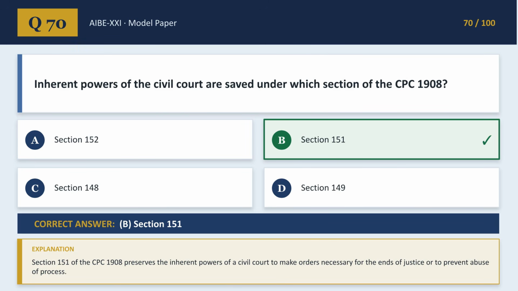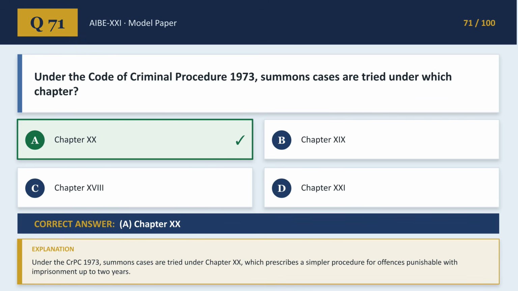Section 151 of the CPC 1908 saves the inherent powers of the civil court to ensure justice or prevent abuse of the court process. Summons cases under the Code of Criminal Procedure 1973 are tried under Chapter 20, which outlines the procedure for minor offenses.